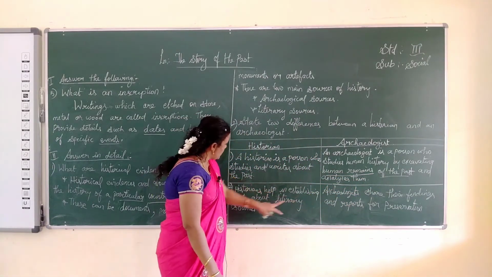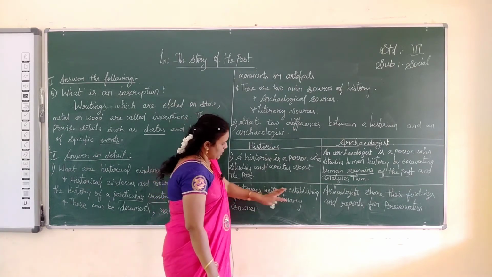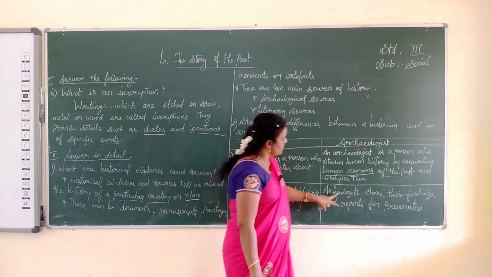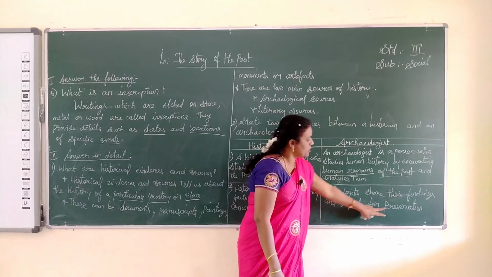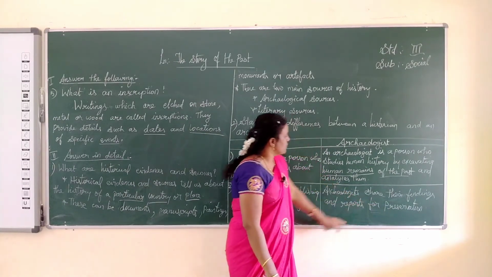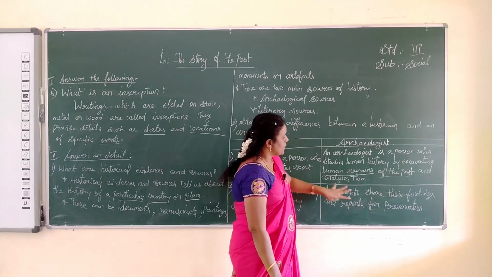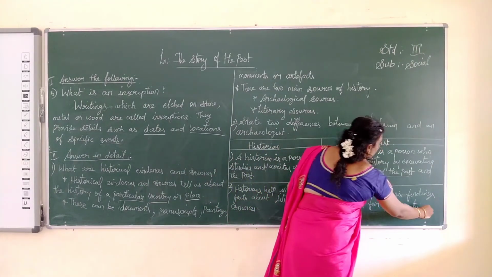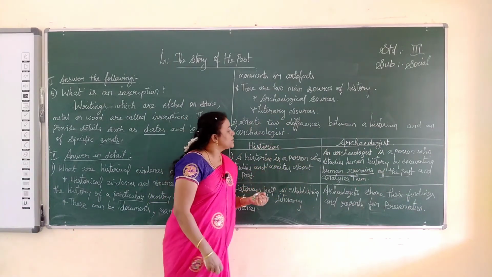Historians help in establishing facts about literary sources, and archaeologists share their findings and reports for preservation of the historical evidences. So these are the differences between the historians and the archaeologists.